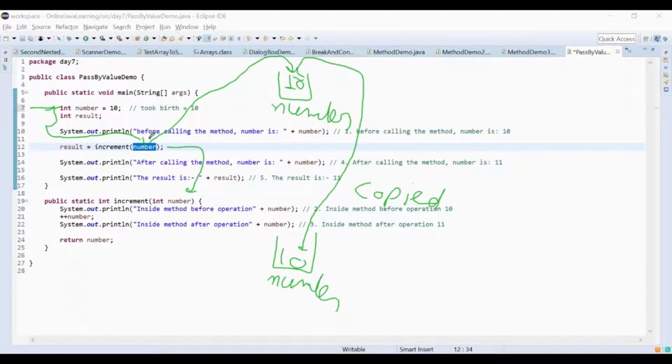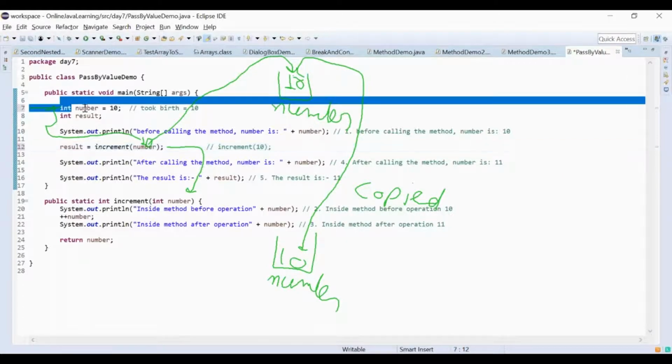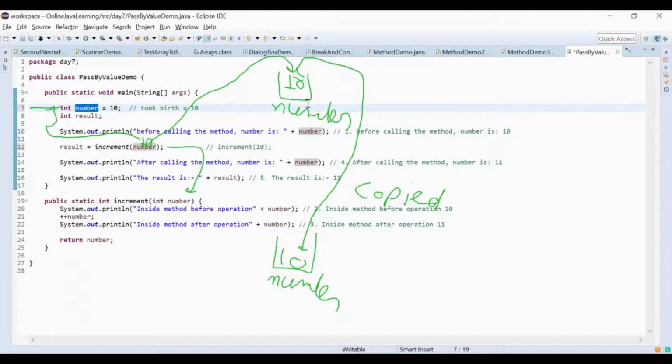The actual value, what I said, this number can be an actual parameter also, right? I mean, I could have written increment and 10. See here, then there is no number over here, correct? This is just for the explanation.